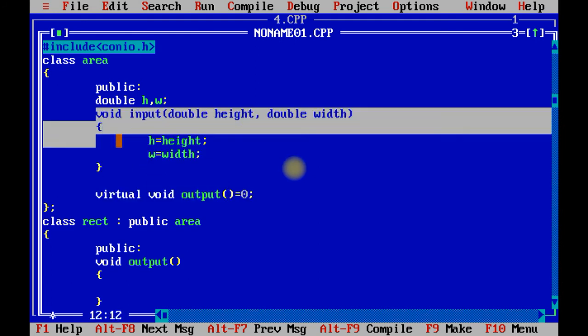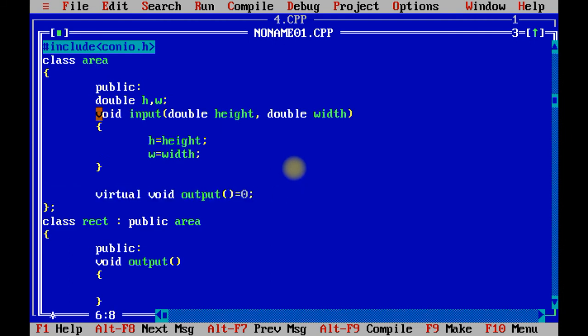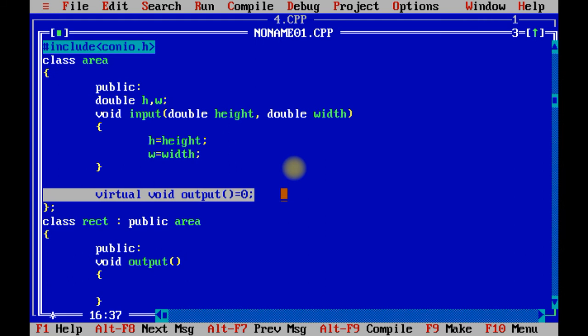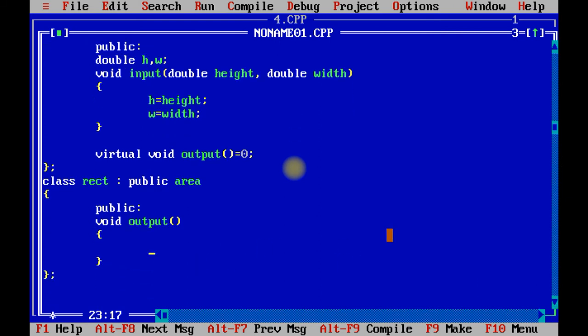See, this is a simple method and this is called non-virtual method. So area contains virtual method as well as non-virtual method, and whatever the virtual method you have declared, you need to implement in the other class.